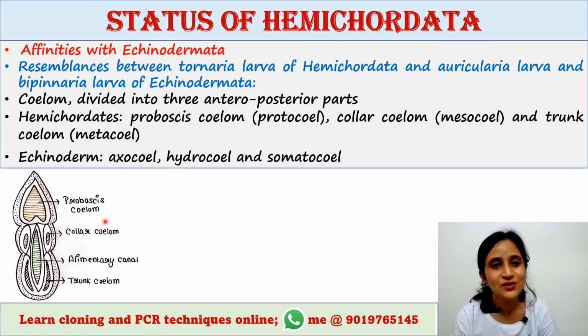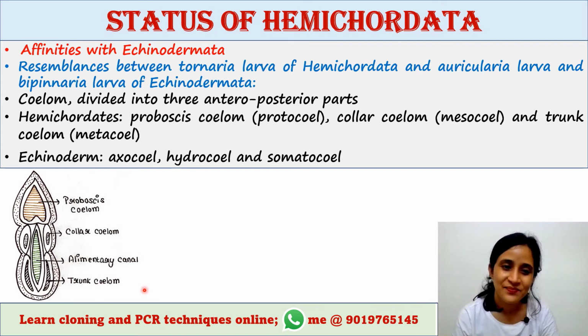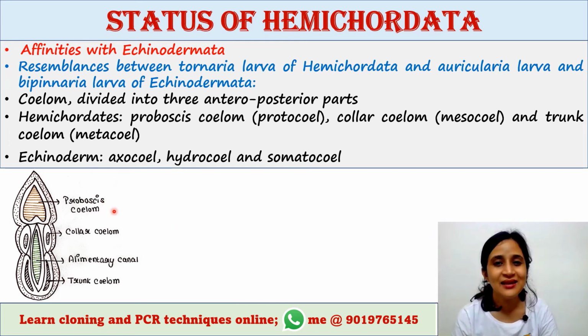Proboscis coelom is also called protocoel, and in the posterior part they have the trunk coelom, also called metacoel. This is the alimentary canal. So these three parts are there in their coelom in Hemichordata.